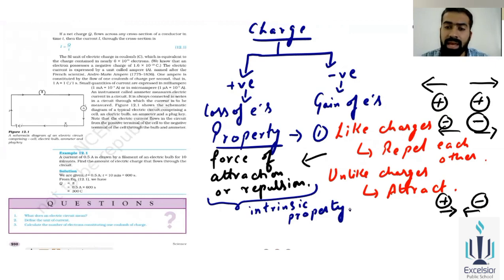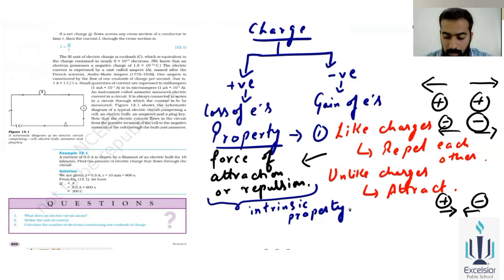So charges basically have an intrinsic property. What is that property? The force can be of attraction as well. Attraction happens when both charges are dissimilar, different, that is unlike charges. Then there will be attraction. And whenever there are similar charges, that is like charges, they always repel each other. That is the intrinsic property. Like, if I say what is my intrinsic property, if I am a teacher, that means my intrinsic property is teaching. Basically, teaching is my intrinsic property, my internal property. That is the intrinsic property.